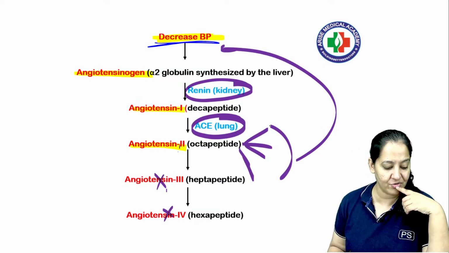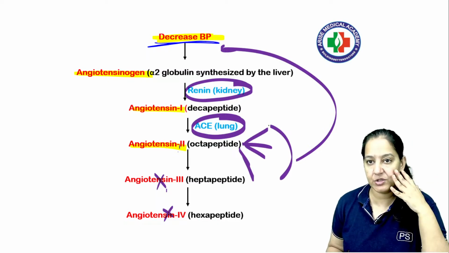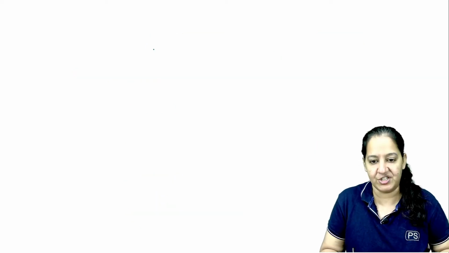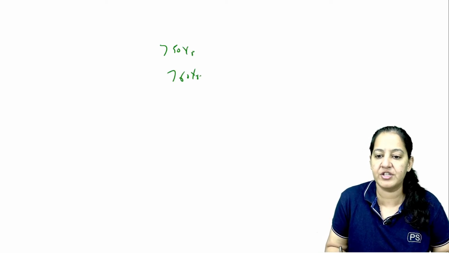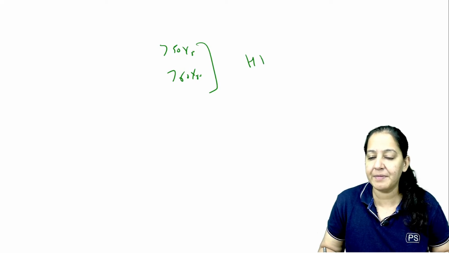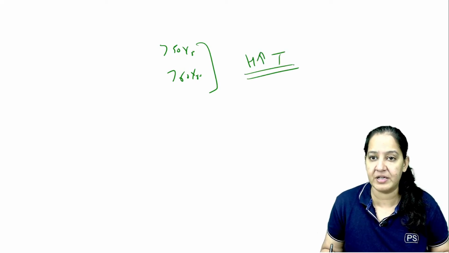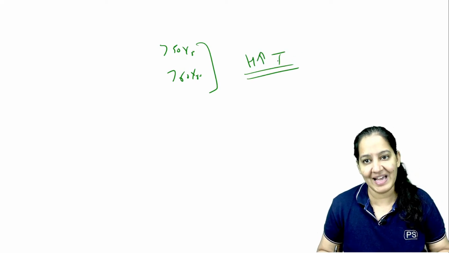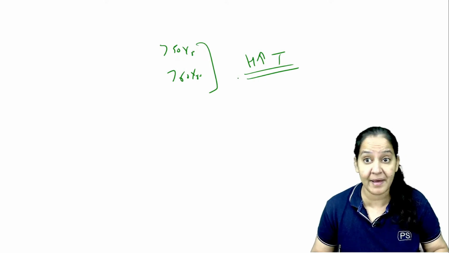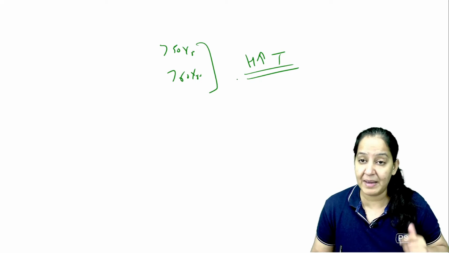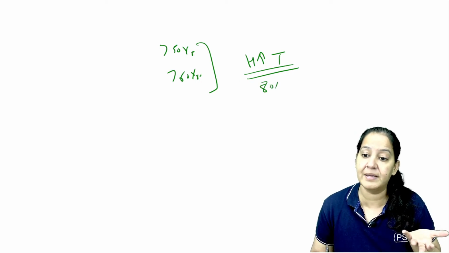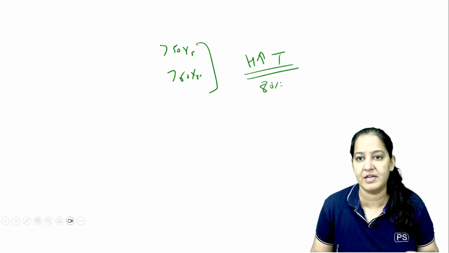Now, you will say, ma'am, what is the drug? What is the drug, these ACE inhibitors we are talking about? Now, in old age, you may have seen after 50 years of age or after 60 years of age, 90% of the persons have hypertension. How many of you have one of the parents or both the parents or grandparents, definitely they have hypertension. They may be on antihypertensive drugs. How many? I guess many of us, right? So 80% of the people have hypertension after 50 or 60 years of age.